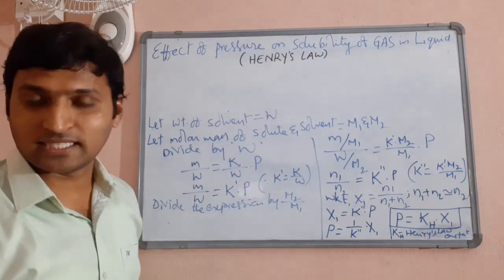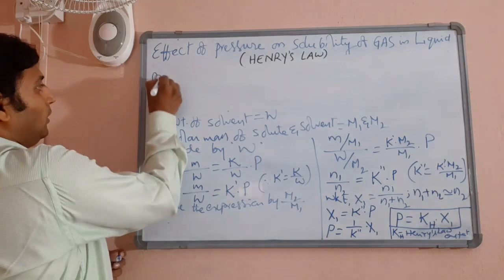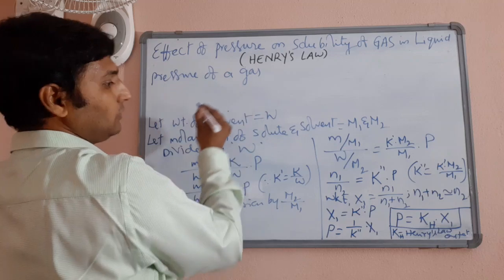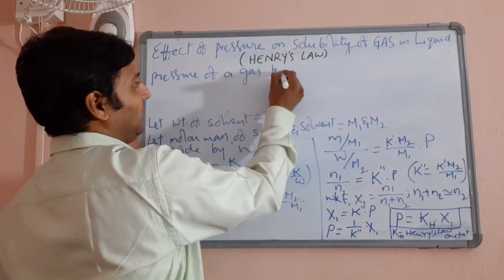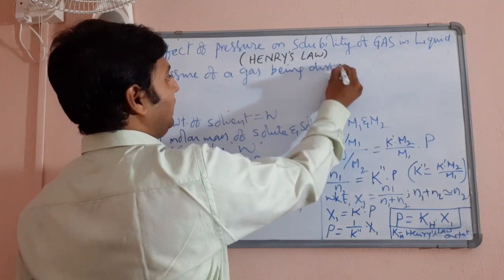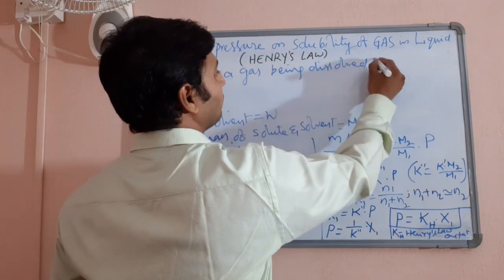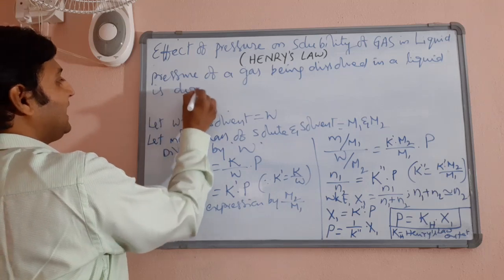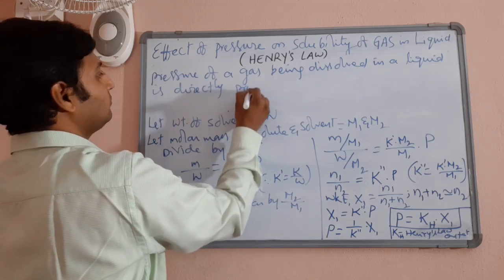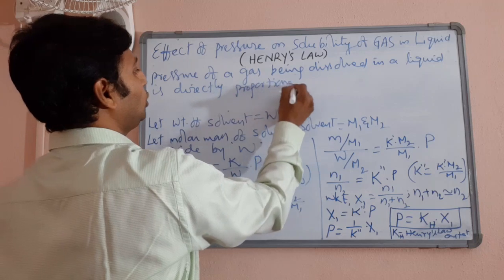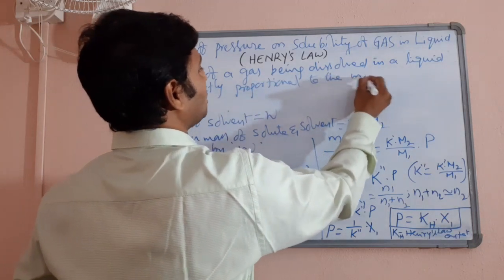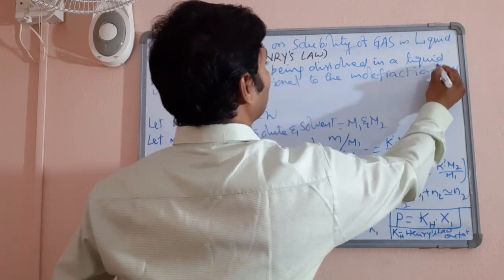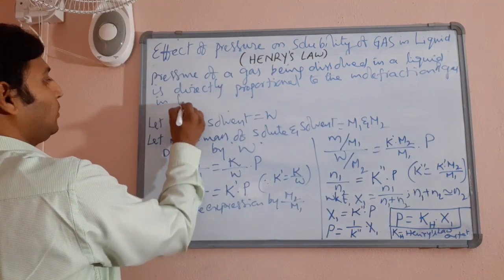From that knowledge, you can say, "Pressure of a gas being dissolved in a liquid is directly proportional to the mole fraction of gas in liquid."